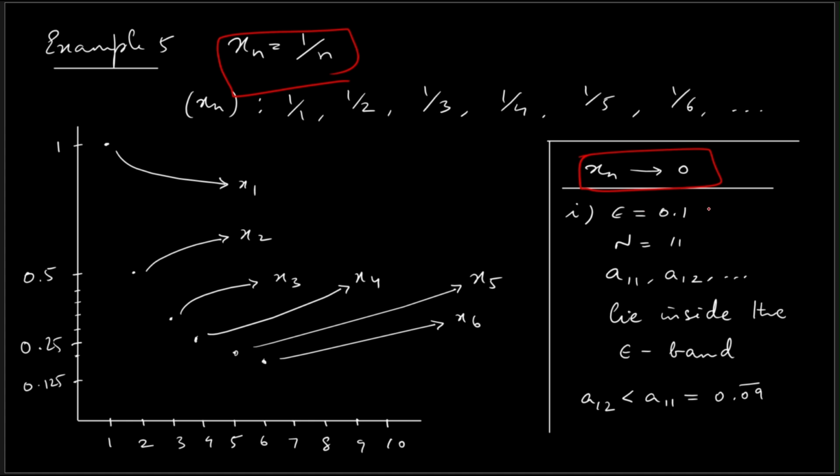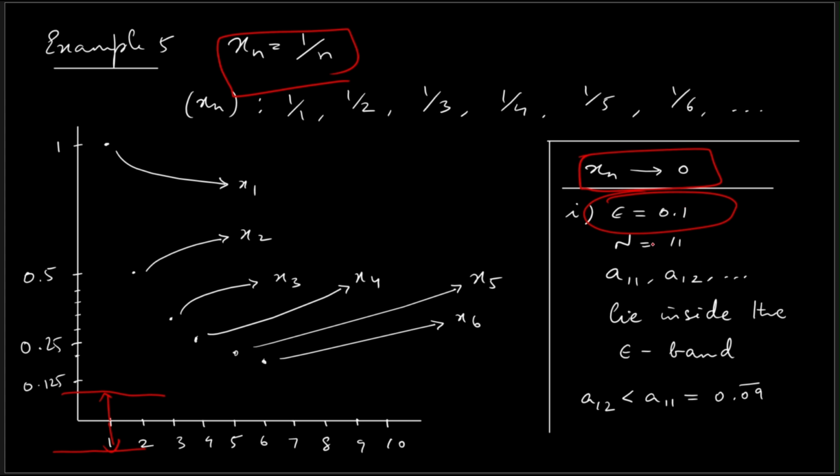Now if I consider the thickness of the band to be 0.2, that is, I'm considering a band centered at 0 with 0.1 units above the x-axis and 0.1 units below the x-axis, right? So if I consider this band, then I would have to find a stage such that after that stage all the terms of the sequence should lie inside that band, right?